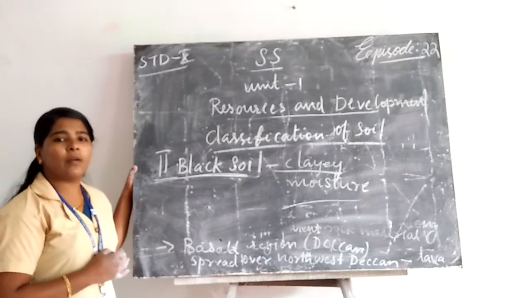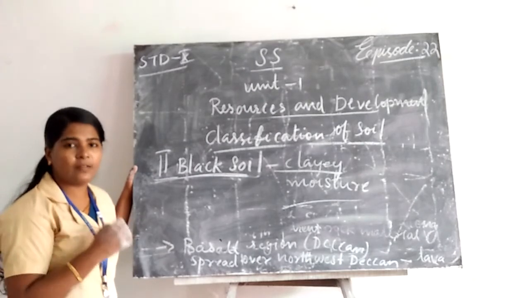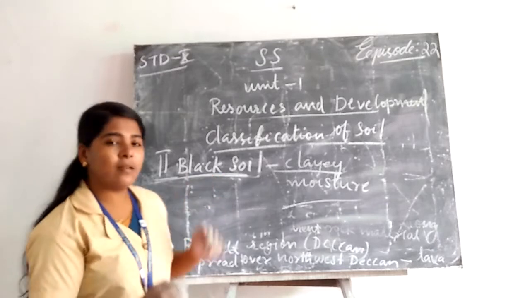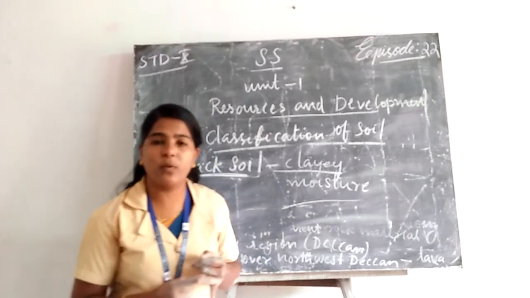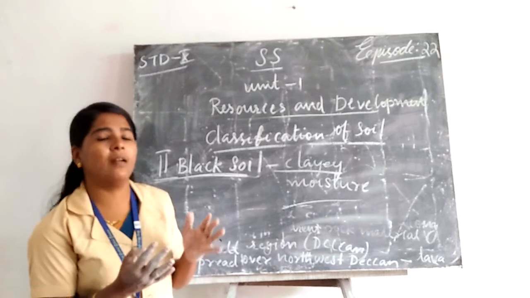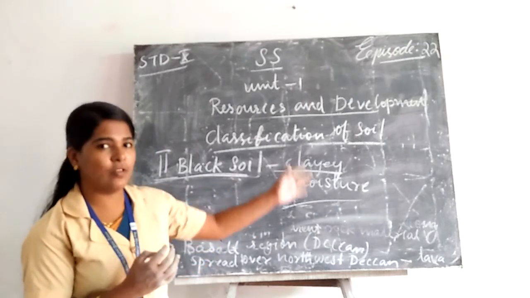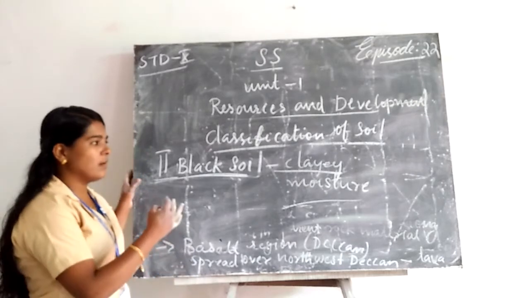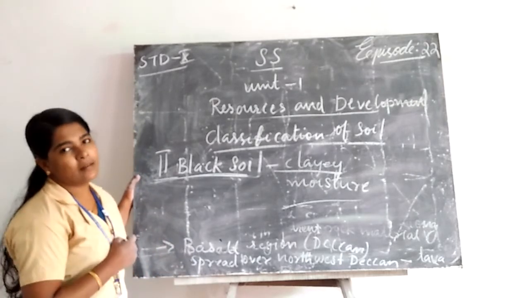Black soil we can see in the Deccan region or basalt region. The states covered in the Deccan region are Maharashtra, Saurashtra, Madhya Pradesh, Chhattisgarh, Malwa, etc., extending to the eastern regions and the regions of Godavari and Krishna.